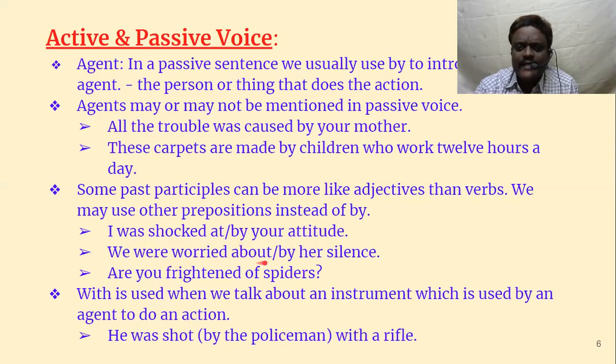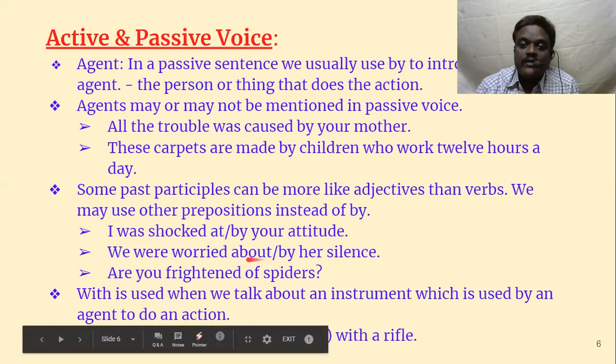We were worried about her silence. Even instead of "by", we can use "about". But "by" is also possible. We were worried by her silence. But "about" is also possible. Are you frightened of spiders? We cannot say, are you frightened by spiders? You have to say, are you frightened of spiders?